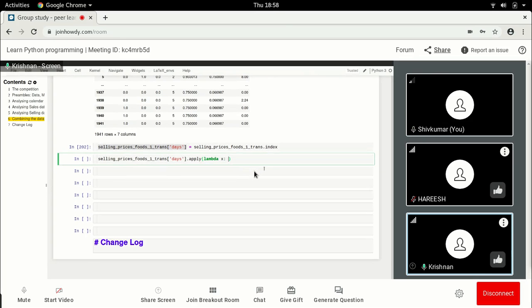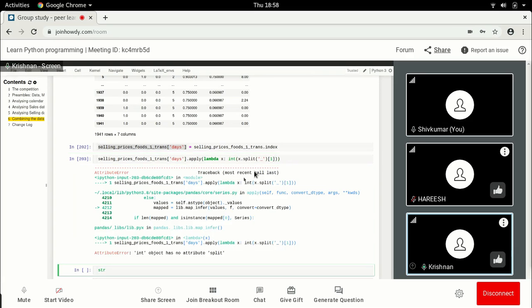And I would say, for instance, whatever you have, you take the str, so x dot split by underscore, and then you take the second value and then pass the integer value of that.